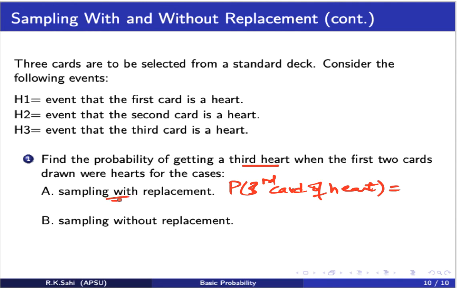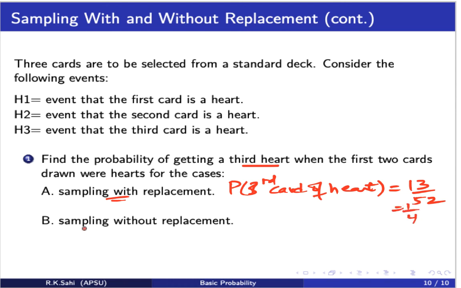Now, sampling with replacement. So just think logically. If you take a first card and it is a heart, you replace it back. How many cards do you have left? Again, 52. So the second time you take a card and then you put it back, again you have 52. And again you have 13 hearts. So the probability of getting a third card of heart when every card you drew earlier has been replaced is nothing but 13 over 52, which is 1 over 4.